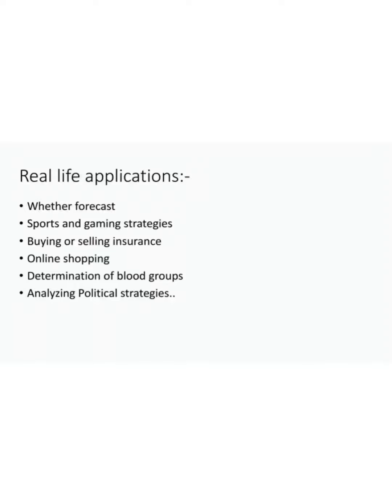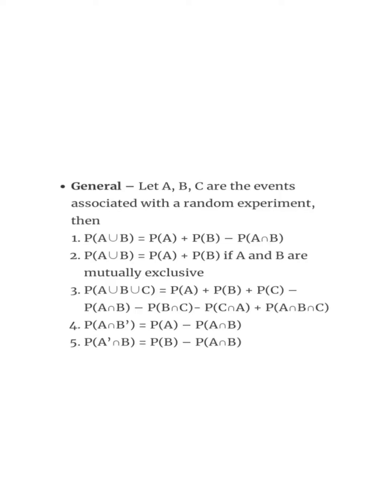There are some general rules for solving problems based on probability. Let A, B, C be events associated with a random experiment. Then the probability of A union B is equal to the probability of A plus the probability of B minus the probability of A intersection B. These are based on sets. Then P(A union B) is equal to P(A) plus P(B) if A and B